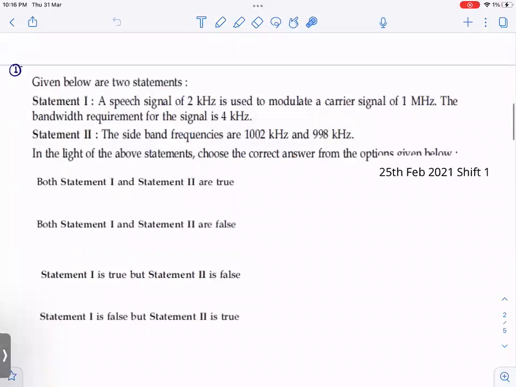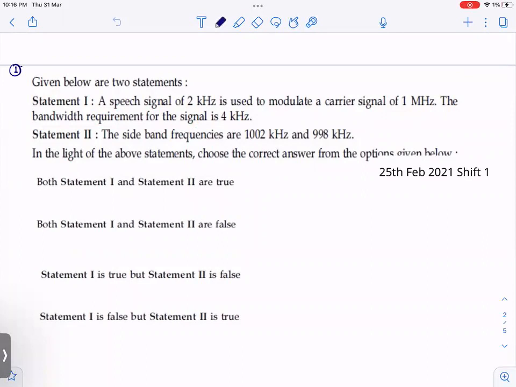So first question. Statement 1: a speech signal of 2 kilohertz is used to modulate a carrier signal of 1 megahertz. It is matching with what we have studied. The speech signal has less frequency, and the carrier signal has higher frequency. The bandwidth requirement of this is 4 kilohertz.